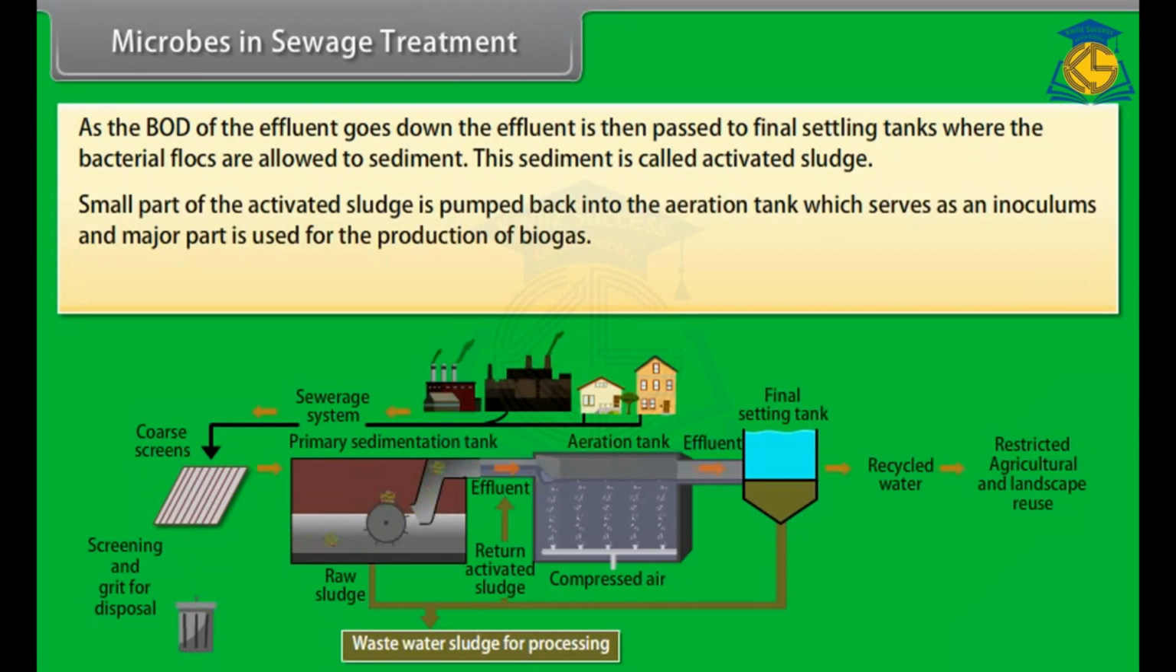A small part of the activated sludge is pumped back into the aeration tank, which serves as an inoculum, and the major part is used for production of biogas. The recycled water is used for agricultural uses.